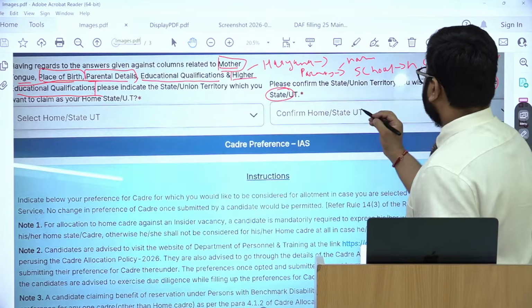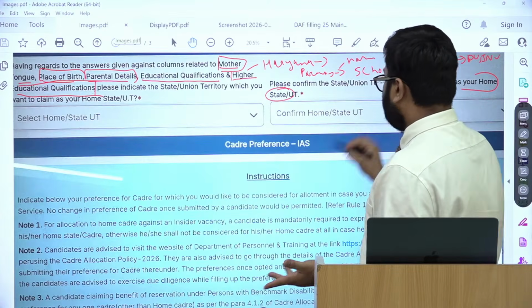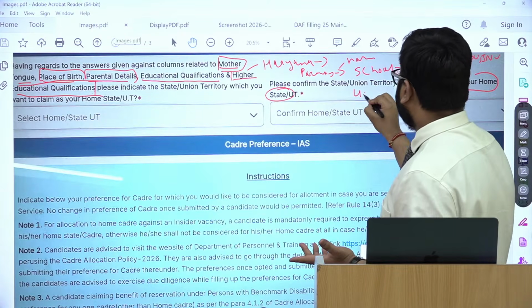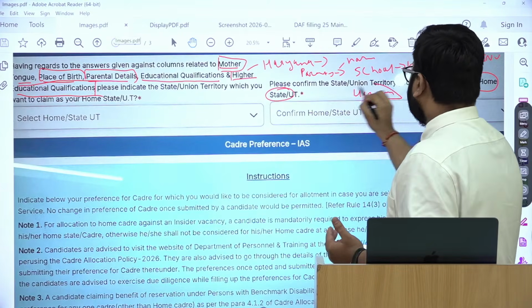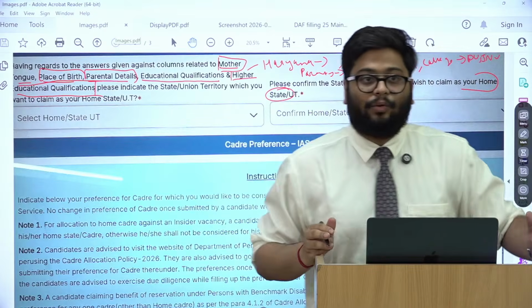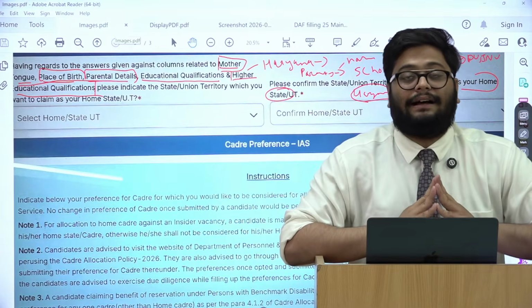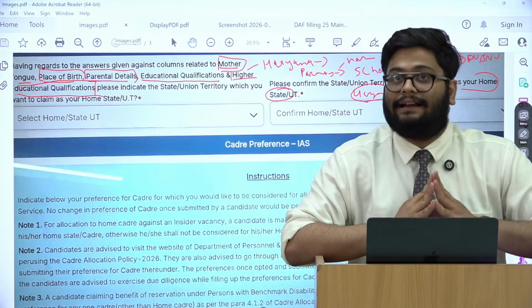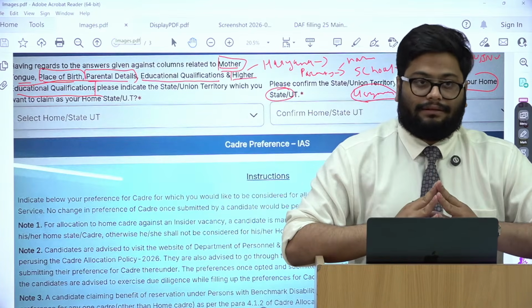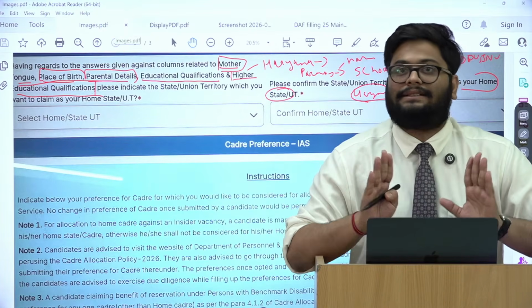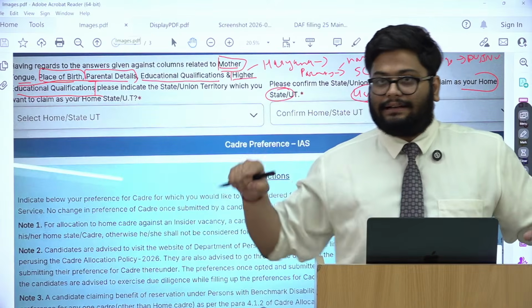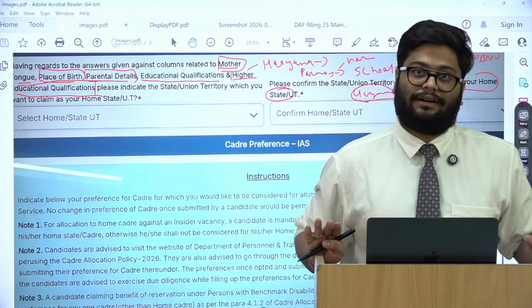If I say yes, I want to be considered as an insider to Haryana, only in that case I will be getting Haryana. Otherwise, I will not get Haryana if I do not consider Haryana as my home state. I cannot enter Haryana as an outsider anymore.